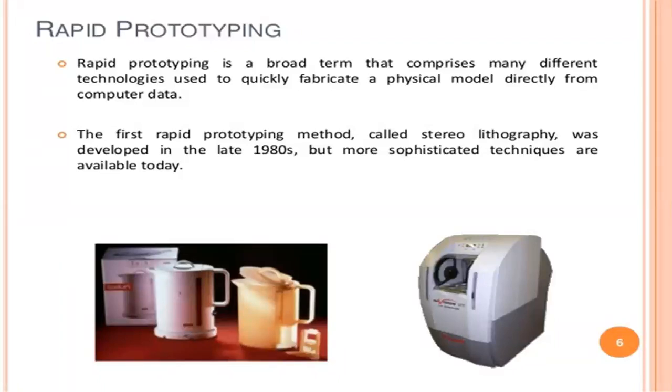It was developed in the late 1980s, but more sophisticated techniques are available today. So nowadays there are different manufacturing machines. Stereolithography is the basic manufacturing machine, developed in the 1980s, but nowadays we have many advanced manufacturing machines available, and we can manufacture rapid prototyping products with them.